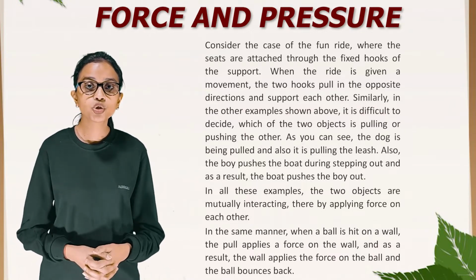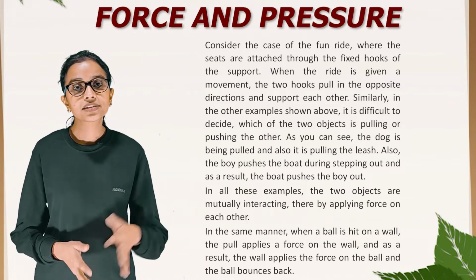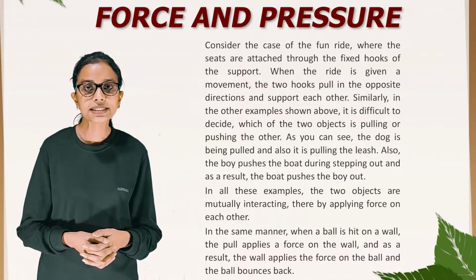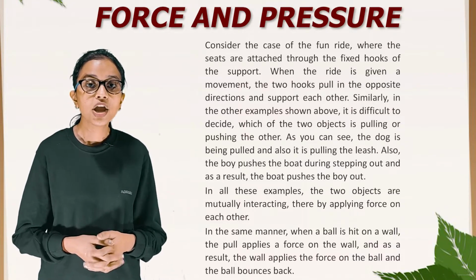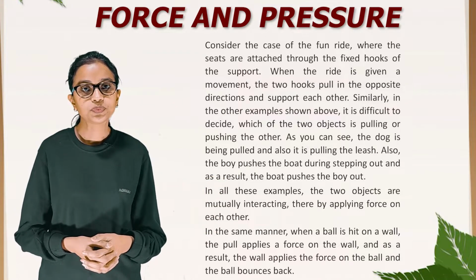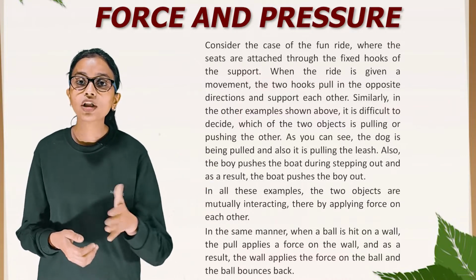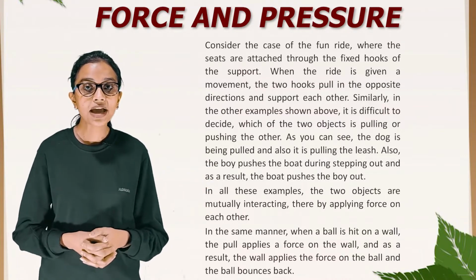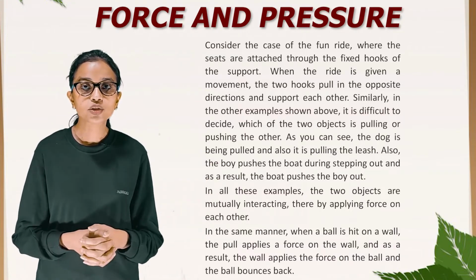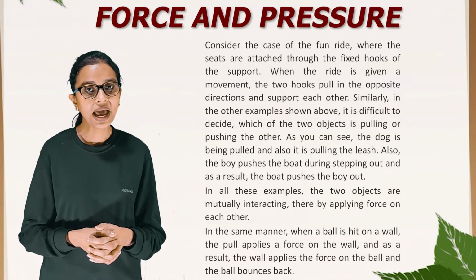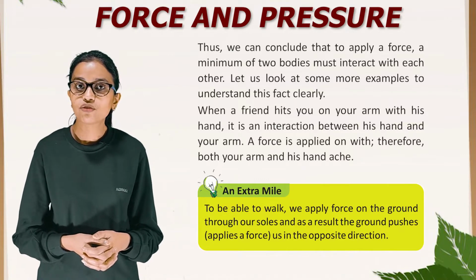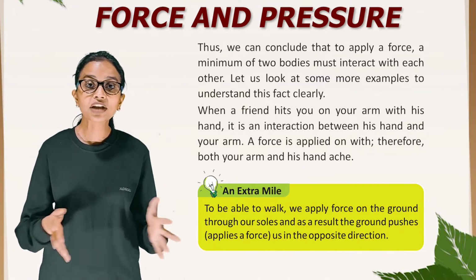Also, the boy pushes the boat while stepping out, and as a result, the boat pushes the boy out. In all these examples, the two objects are mutually interacting, thereby applying force on each other. In the same manner, when a ball is hit on a wall, the ball applies a force on the wall, and as a result, the wall applies a force on the ball and the ball bounces back. So, thus we can conclude that to apply a force, a minimum of two bodies must interact with each other.